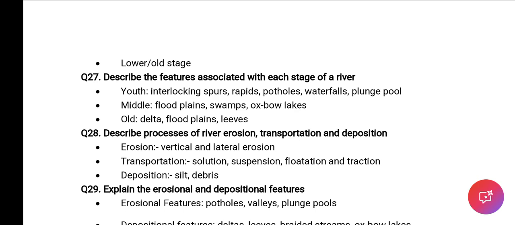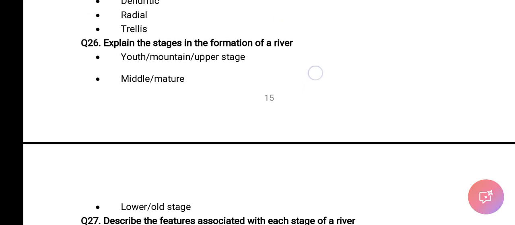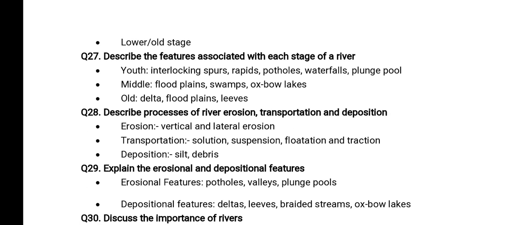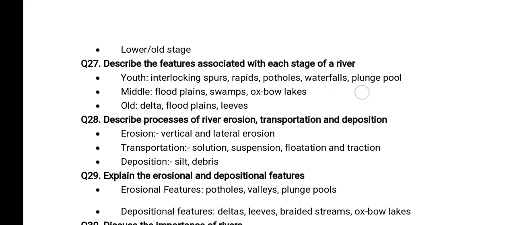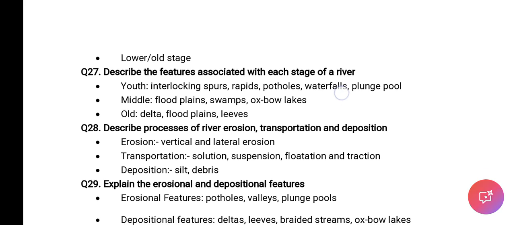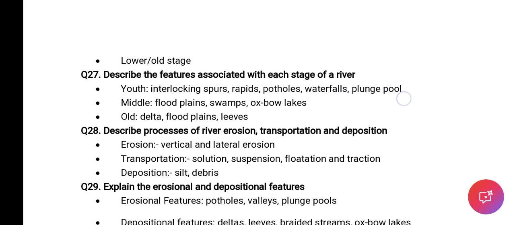Let's talk about the youth stage, which is also known as the upper stage, or the mountain stage. For the youth stage, the features which are found there are the interlocking spurs, the rapids, the potholes, the waterfalls, the plunge pool.